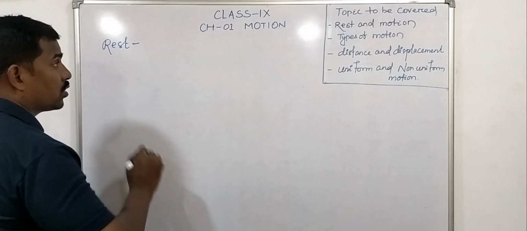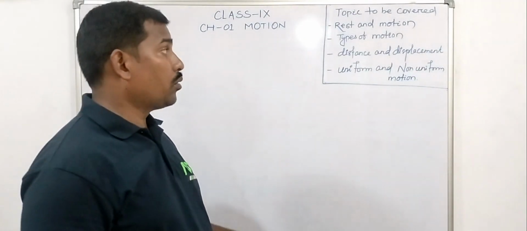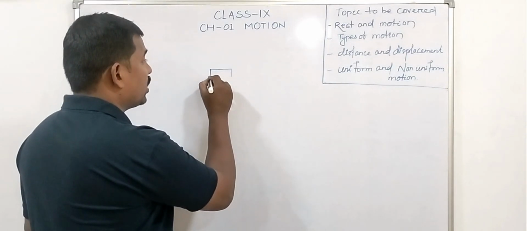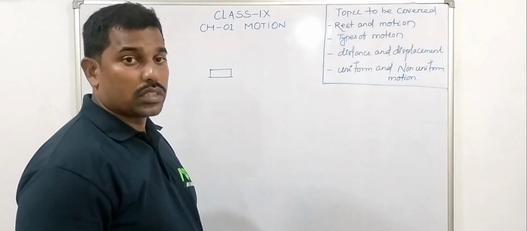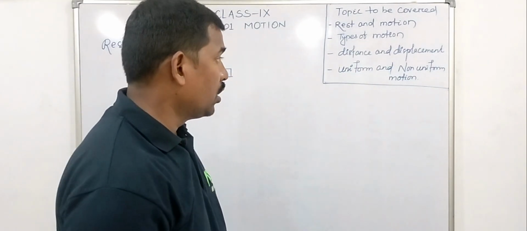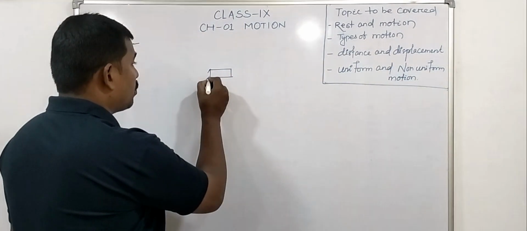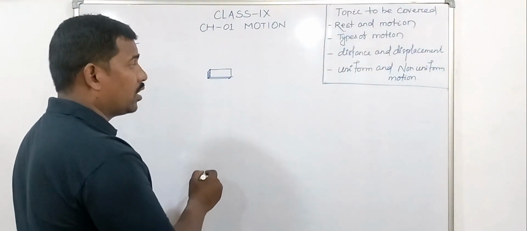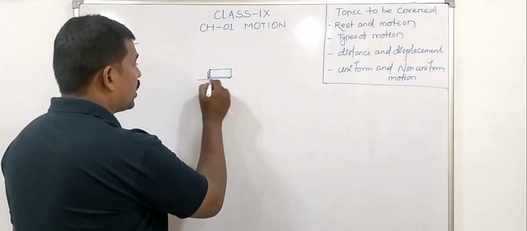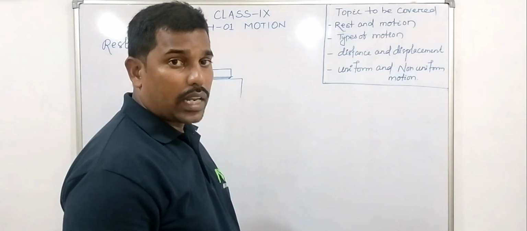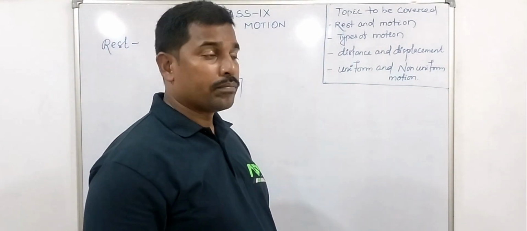First, we will discuss what is rest. An object is said to be at rest if it does not change its position with respect to surrounding or with respect to time. If the object does not change its position with respect to time, then we can say the object is at rest. For example, a duster lying on a table is at rest.